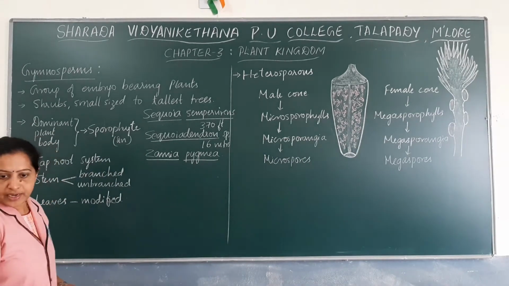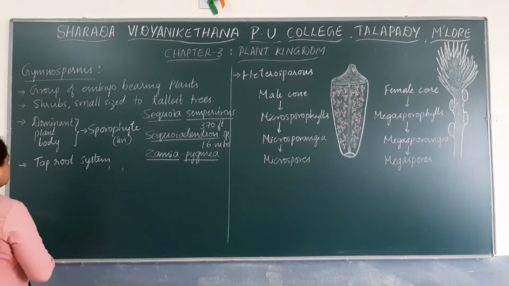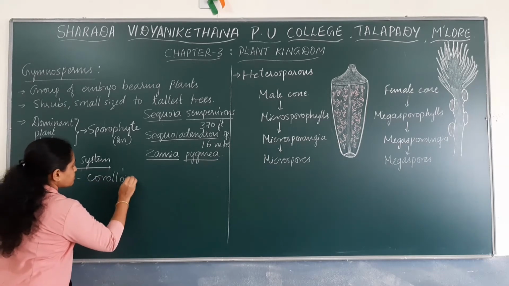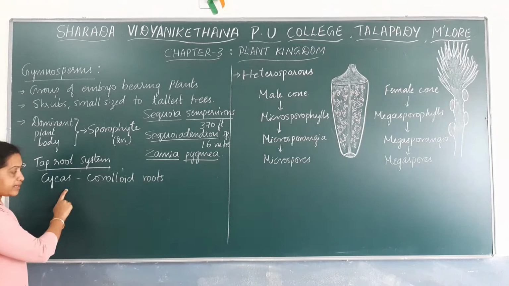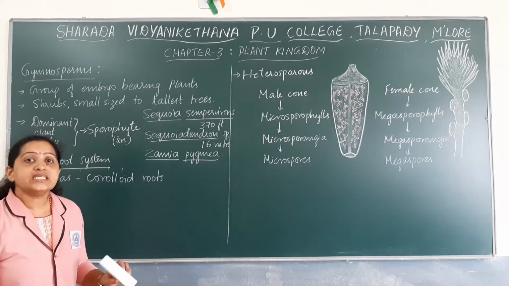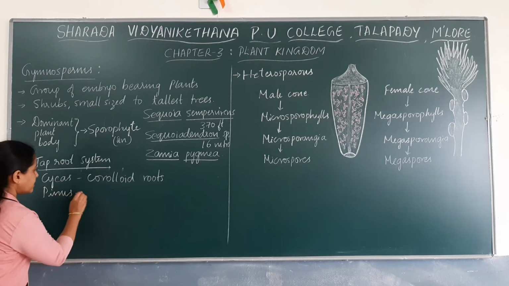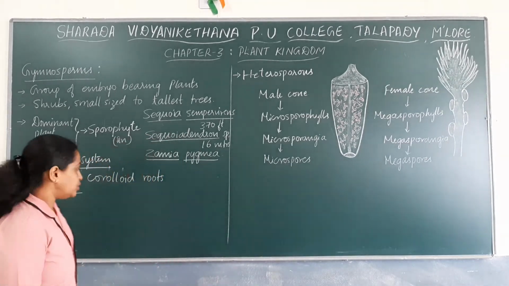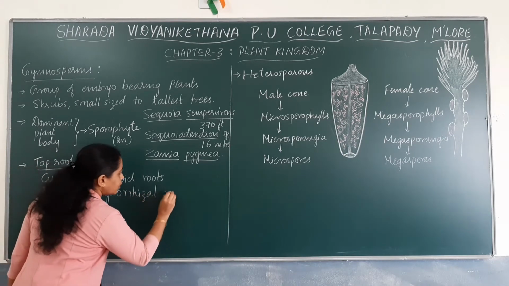The roots of cycas are found in association with cyanobacteria, and there are certain gymnosperms like Pinus where the roots are found in association with fungal species to form mycorrhizal roots.